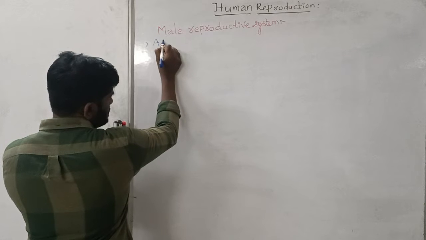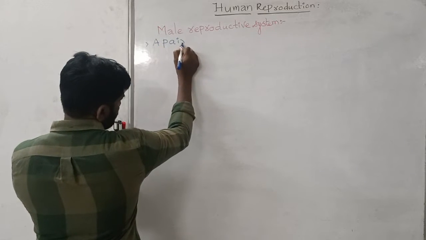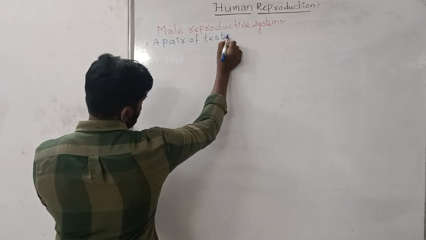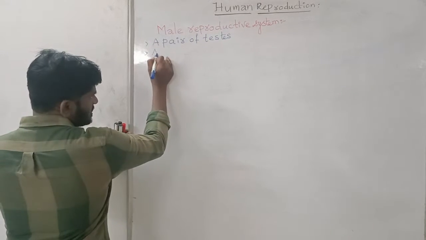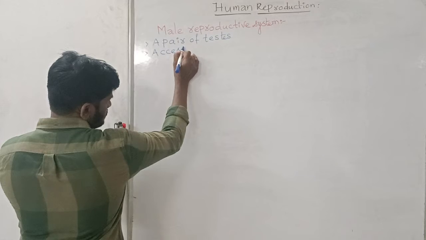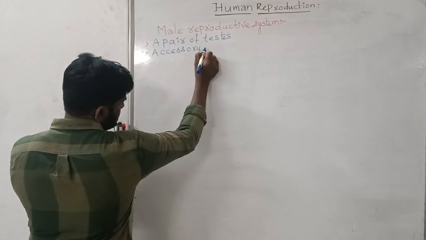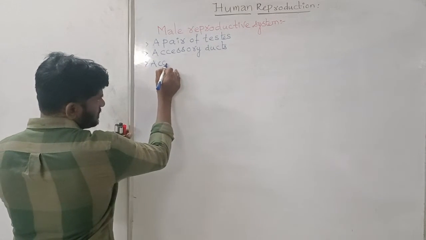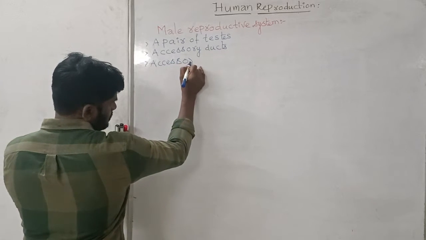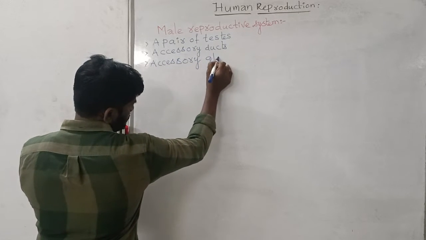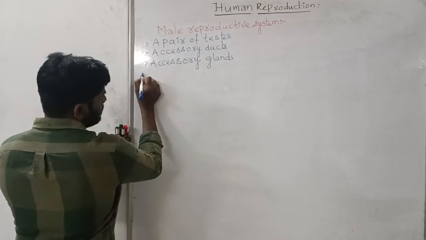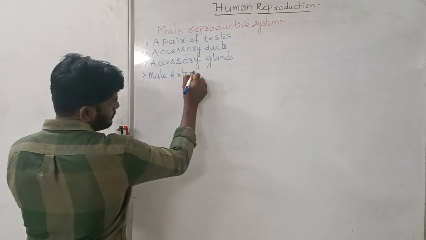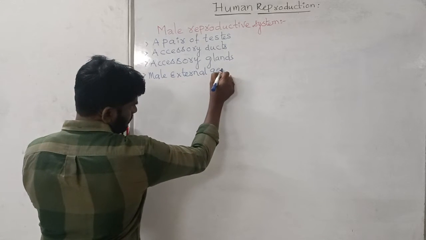1. A pair of testes, and the accessory ducts, accessory glands, and the male external genitalia.